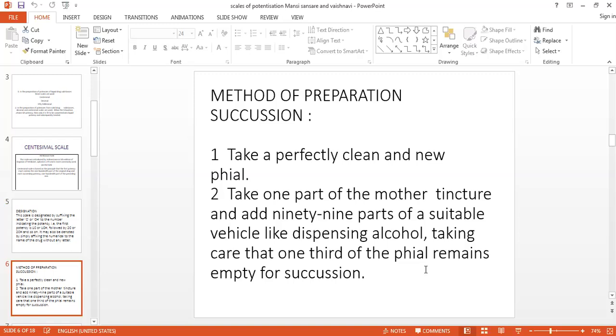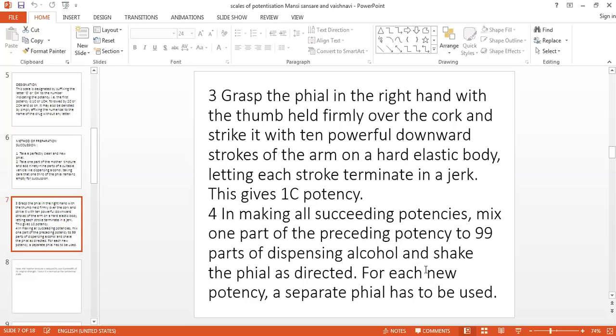As we are preparing the centesimal scale, we will use dispensing alcohol. So take one part of mother tincture and 99 parts of dispensing alcohol. Then hold that vial in the right hand with the thumb on the cork and give 10 downward strokes on the rubber pad. This will give you the first C potency.